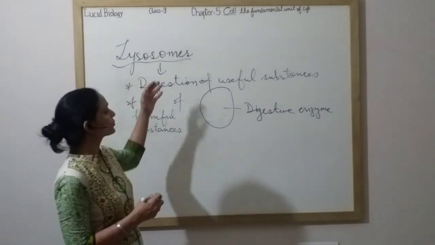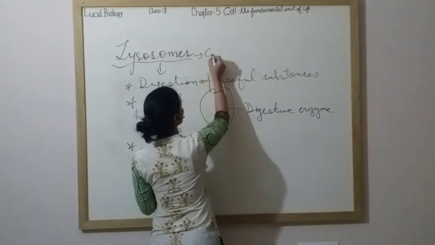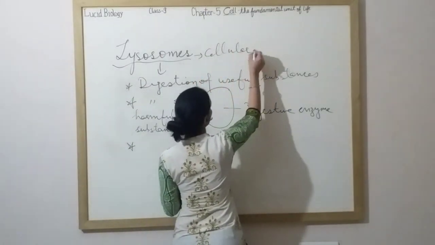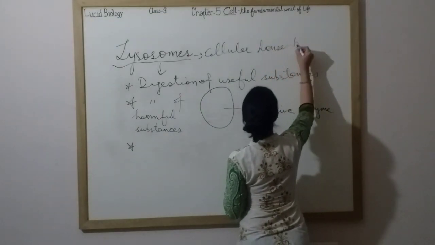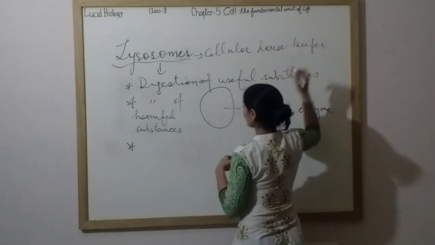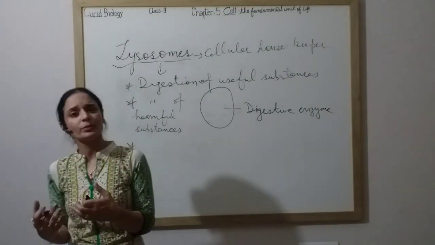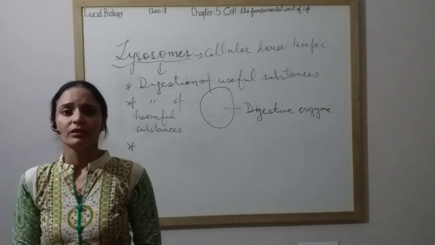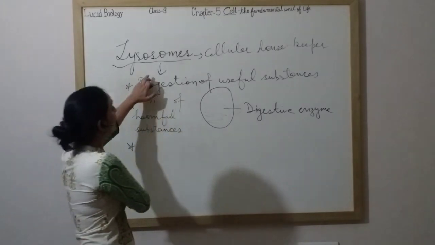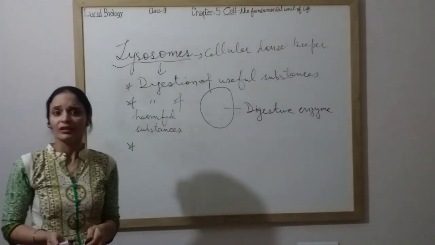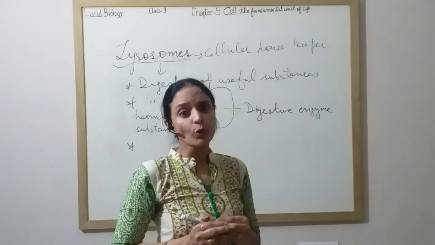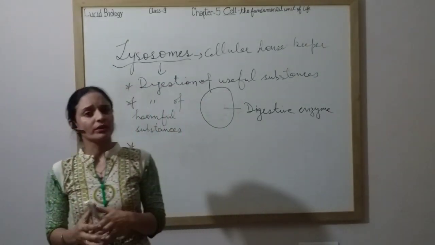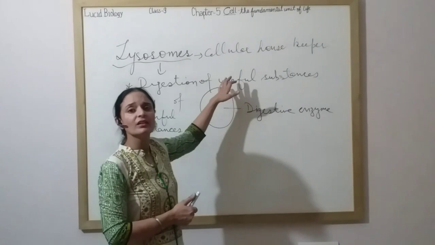That's why lysosomes are also known as cellular housekeepers. You know what housekeepers are? We say my mom is a housekeeper, meaning she is responsible for keeping the house clean. The same work is done by lysosomes in the cell. Lysosomes are called cellular housekeepers because they remove worn out dead organelles and keep the cell clean.